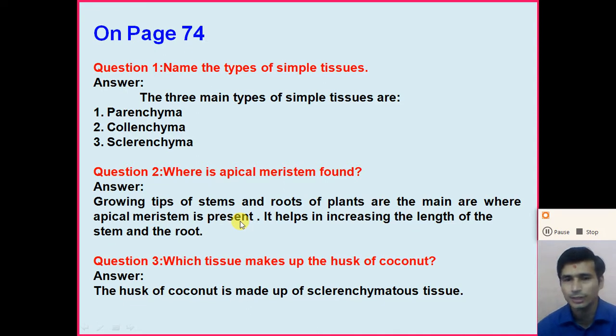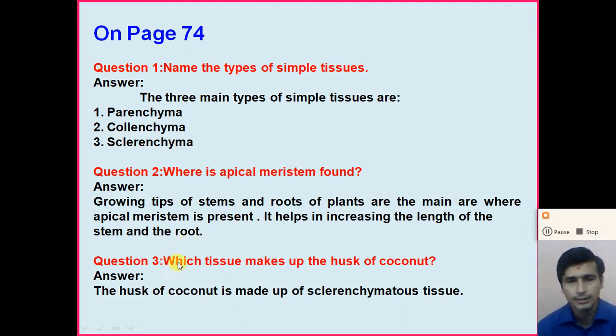What is the function of the apical meristem tissue? It helps the plants to grow. So the apical meristem tissue is mainly found in the stem and the roots of the plants. Apical meristem tissues help in increasing the length of the stem and the roots.